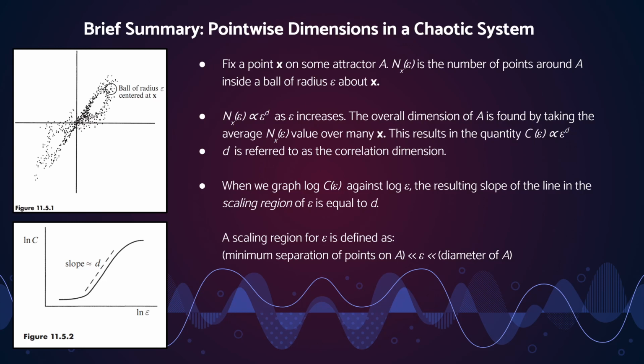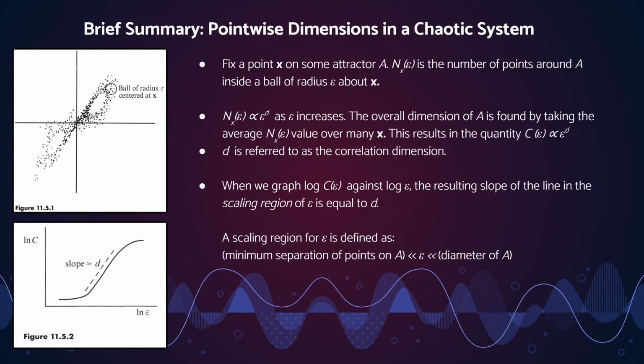The book that we're working with, Nonlinear Dynamics and Chaos by Stephen Strogatz, doesn't really go through the calculations used here. It just jumps to the fact that the overall dimension of A is found by taking the average n sub x of epsilon value over many x, the arbitrary x's that we choose on the strange attractor A. We average the n sub x of epsilon together to get the quantity c of epsilon, which is directly proportional to epsilon to the power of d. And d here is referred to as the correlation dimension, but for all intents and purposes, we're just going to consider it the dimension.